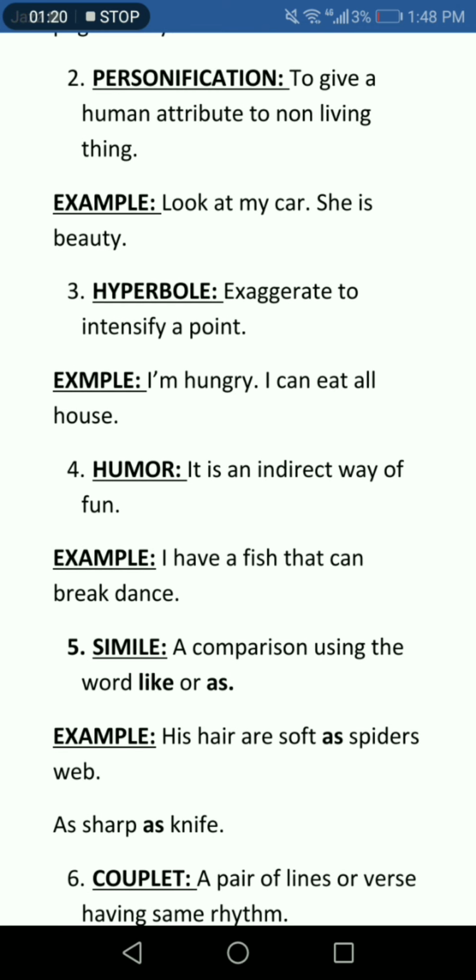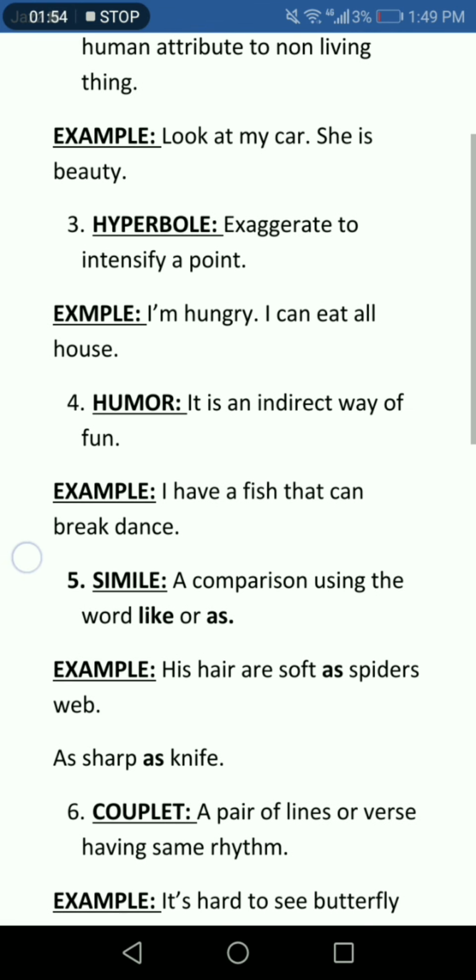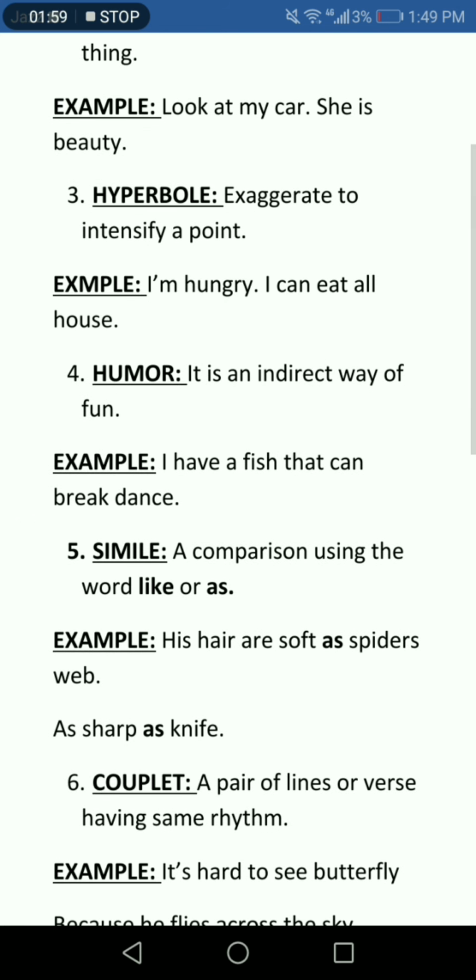The third one is hyperbole: exaggerate to intensify. If there is any point, like being hungry, and we exaggerate it, it is hyperbole. For example, "I am hungry, I can eat the whole house." Nobody can eat a whole house. So this is hyperbole: the word hungry is exaggerated to intensify how hungry a person is. The person can eat the whole house, he is very hungry.